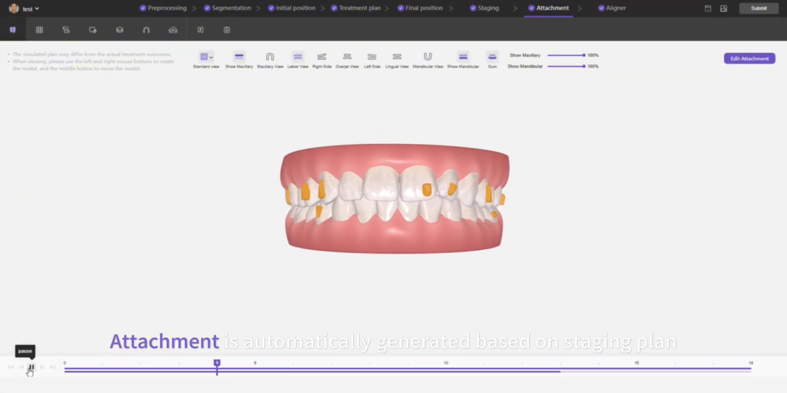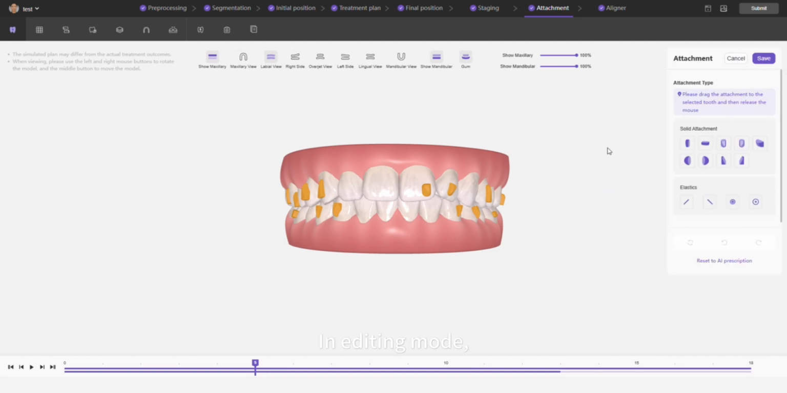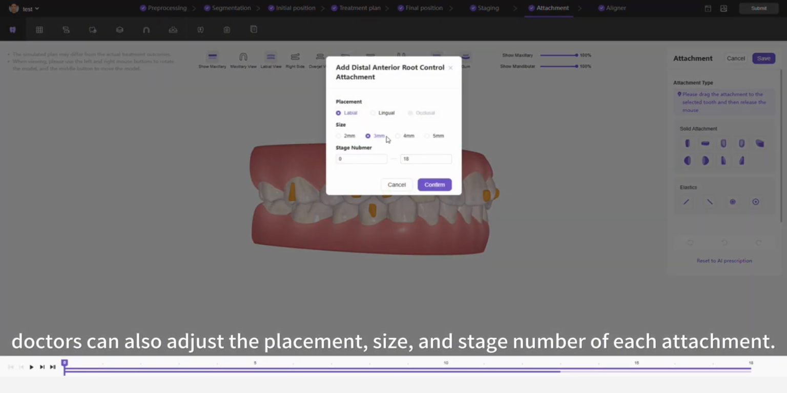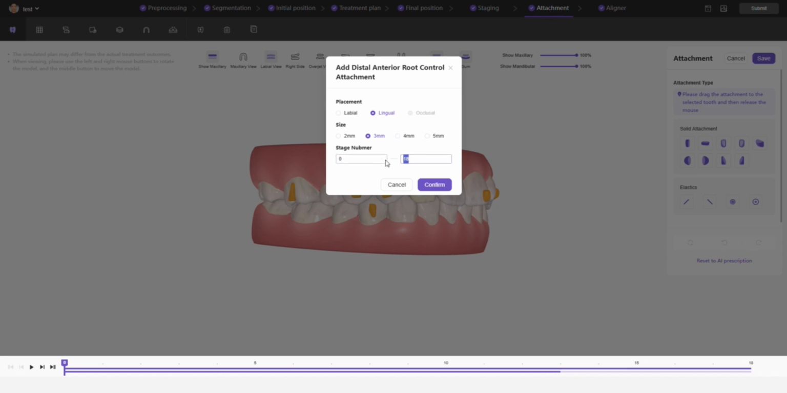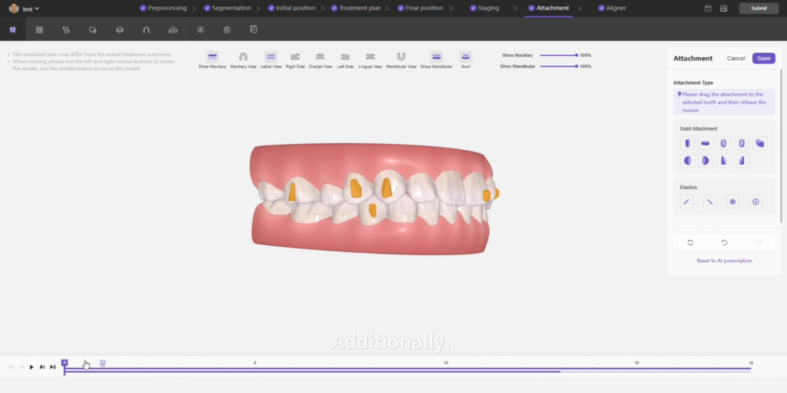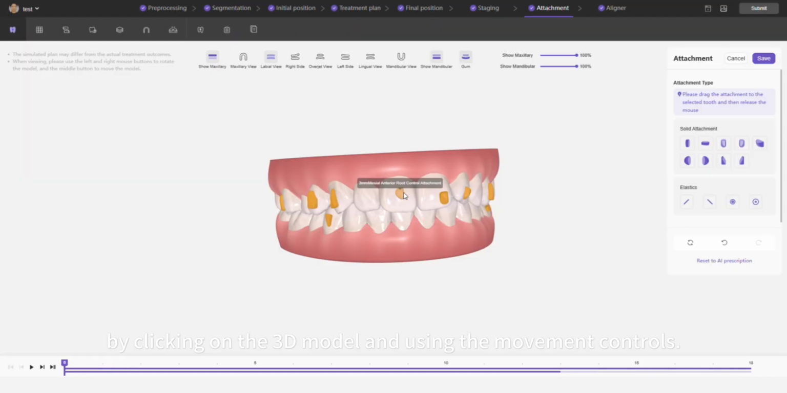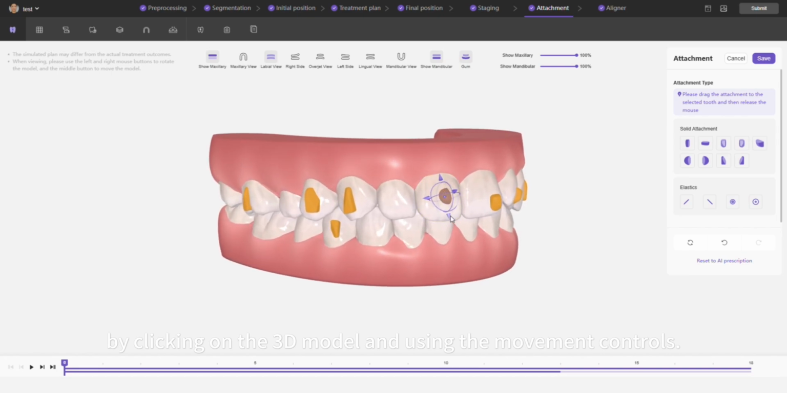Attachment is automatically generated based on staging plan, which also supports doctors to manually add, delete, and edit attachments. In editing mode, attachments or elastics can be dragged and dropped to the desired location on the 3D model. Doctors can also adjust the placement, size, and stage number of each attachment. Additionally, doctors can fine-tune the position of attachments by clicking on the 3D model and using the movement controls.